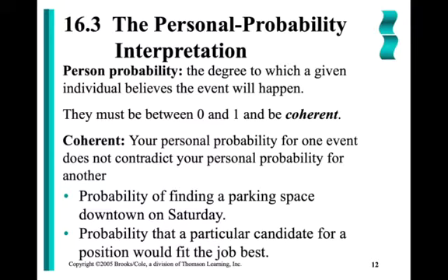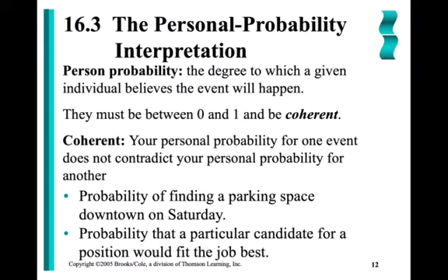We can't have a probability that's less than 0, less than a 0% chance. And we also cannot have a probability that's greater than 1. Something can't be more than 100% likely to happen. So all probabilities have to be between 0 and 1. And they also must be coherent. What that means is that our personal probability for one event doesn't contradict our personal probability for another event.